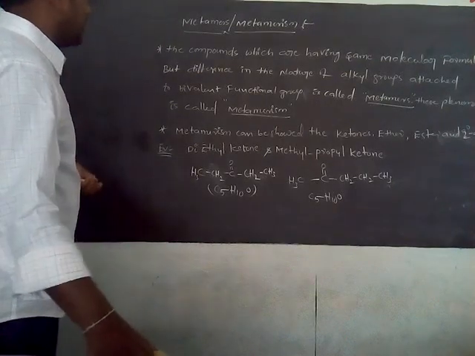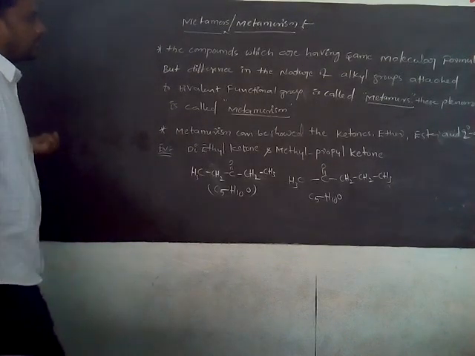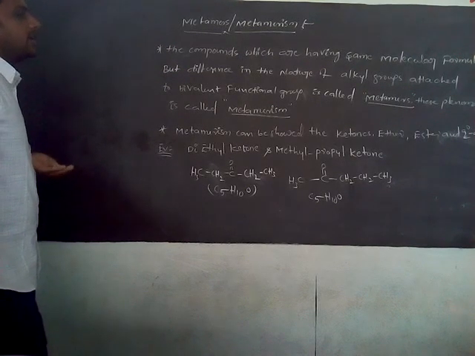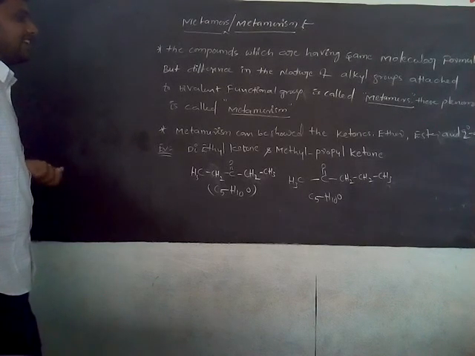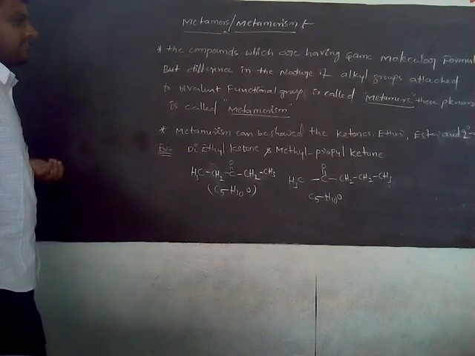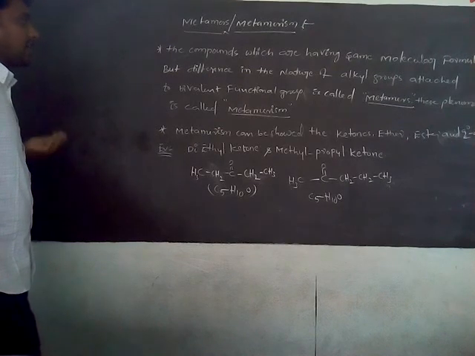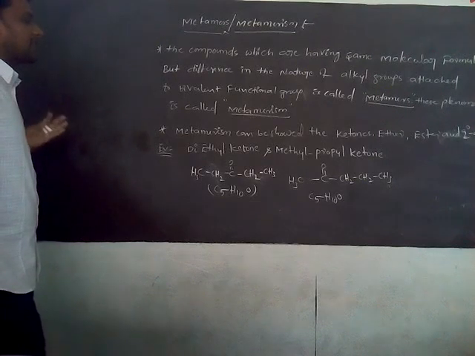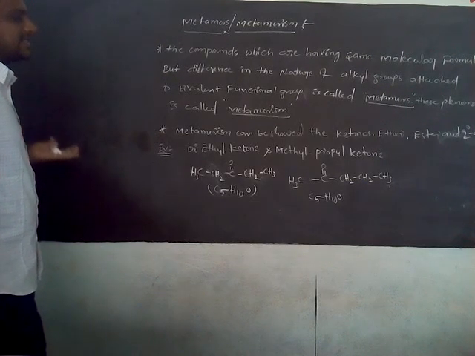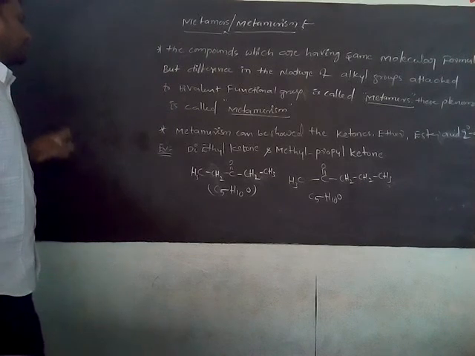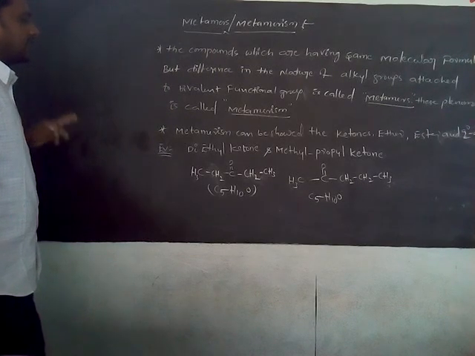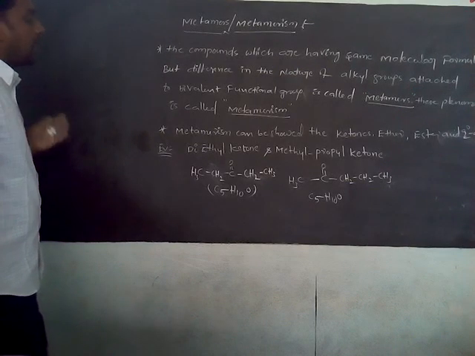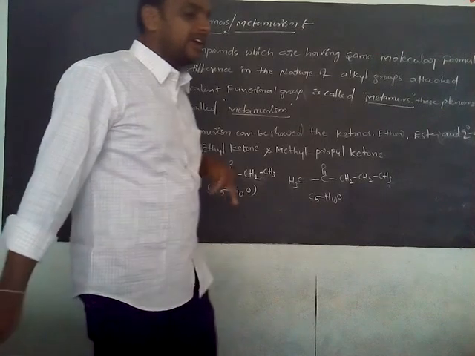Okay, we go to another example. Compounds which have the same molecular formula but differ in the nature of the alkyl group attached to the bivalent functional group are called metamers, and the phenomenon is called metamerism. Which compounds can show metamerism? Metamerism can be shown by ketones, ethers, esters and secondary amines only. An example is ketone: dimethyl ketone and methyl propyl ketone have the same molecular formula but differ in the alkyl groups attached to the divalent functional group.